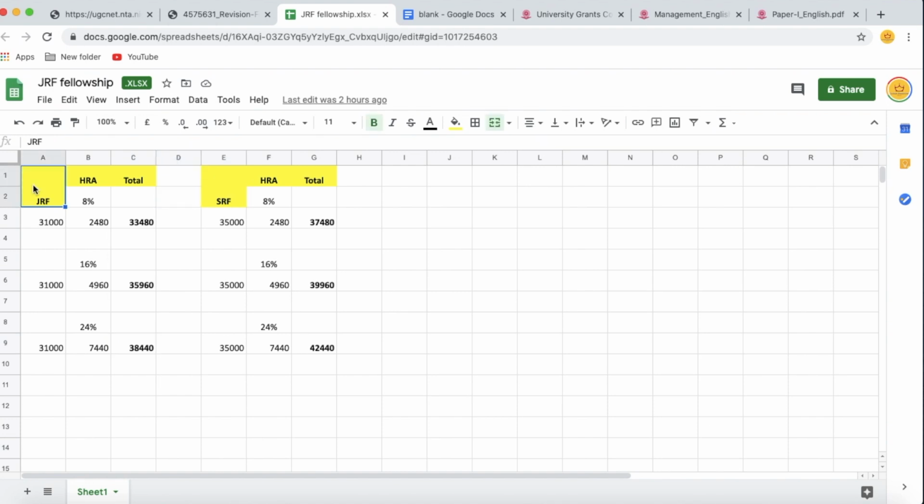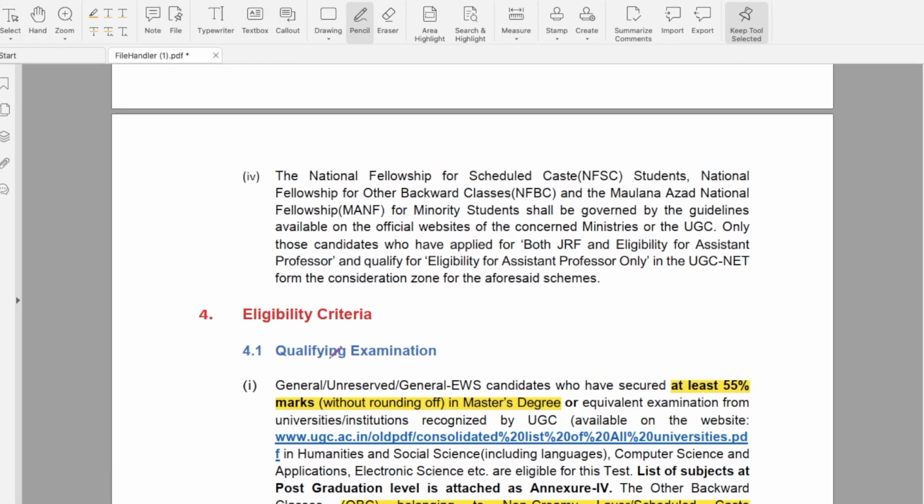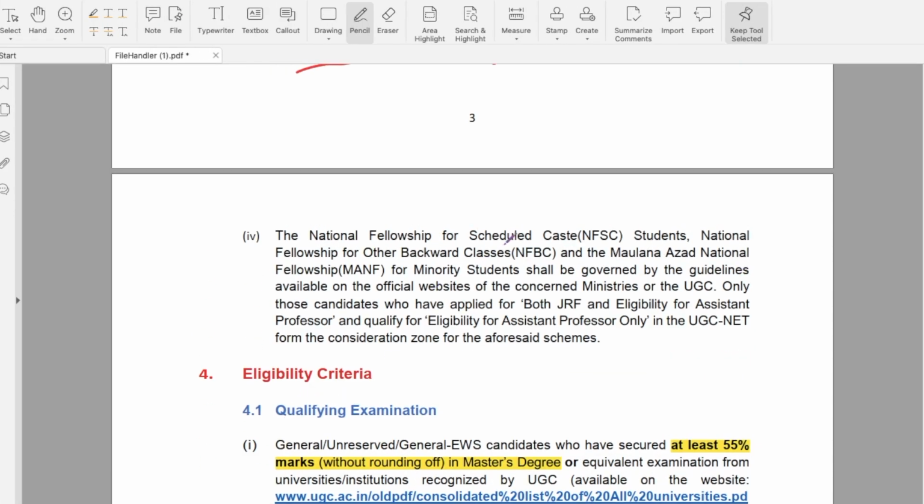Similarly, a JRF awardee will be converted into SRF after 2 years of JRF fellowship. Then the SRF amount will be 35,000. By including these slab rates for HRA, the total amount will be like this. Let's go back to the notification. And for national fellowships, like National Fellowship for Scheduled Caste students, National Fellowship for OBC and Maulana Azad National Fellowship for minority students, they should qualify in UGC NET exam.